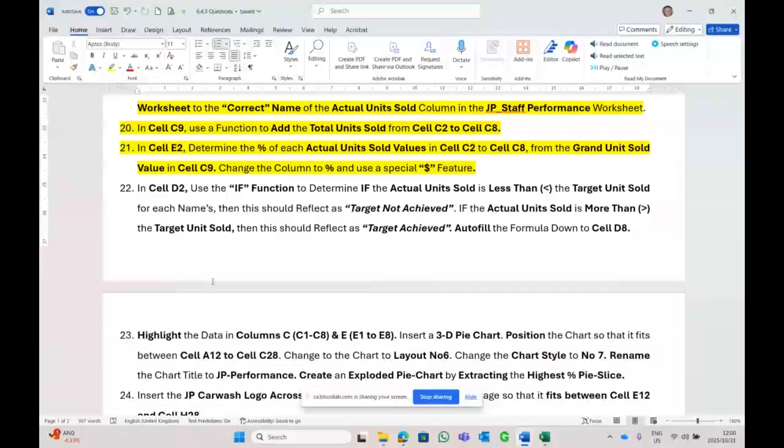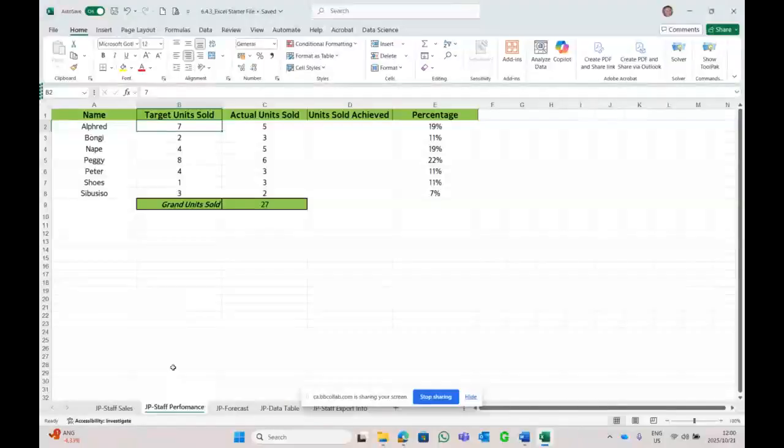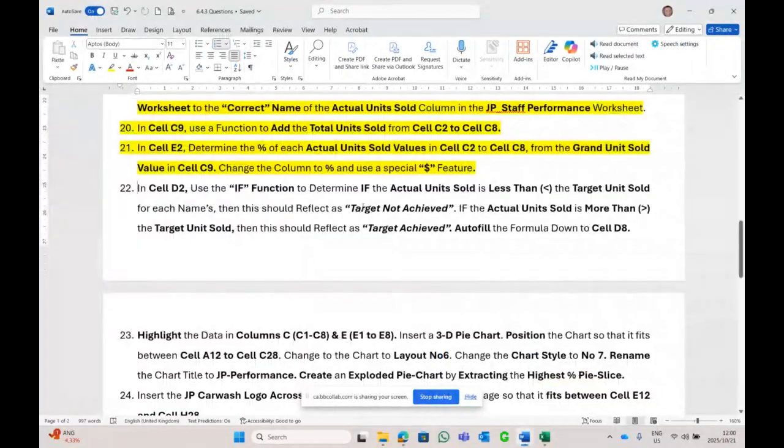So if the actual units sold is less than the target units sold, let's see the two columns. If the actual is less than the target, then the target is not achieved. But if it is not, then it will be achieved. So let's see the wording: target not achieved, target achieved.